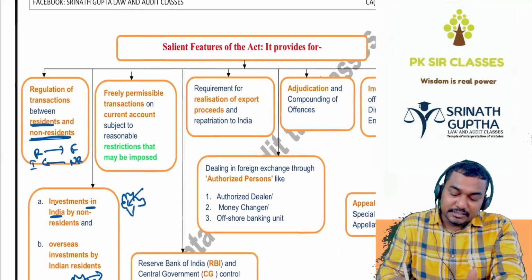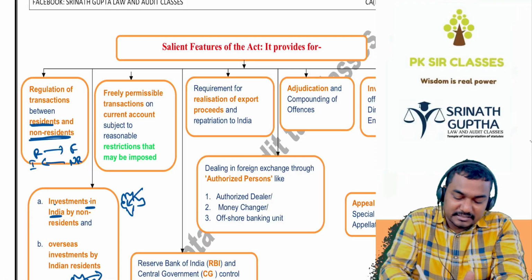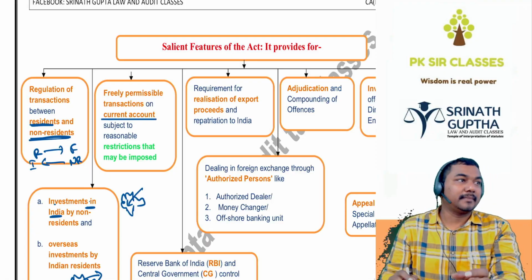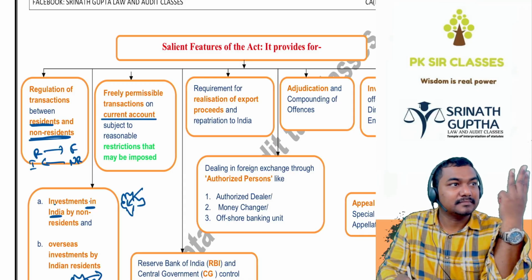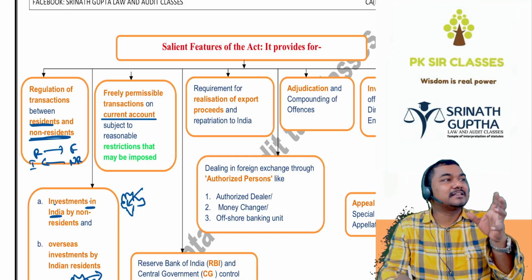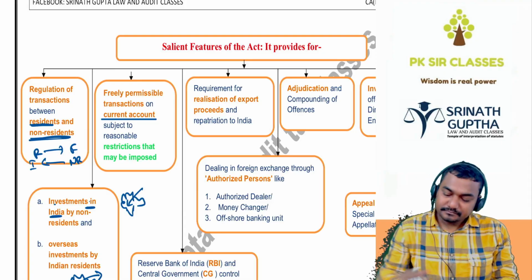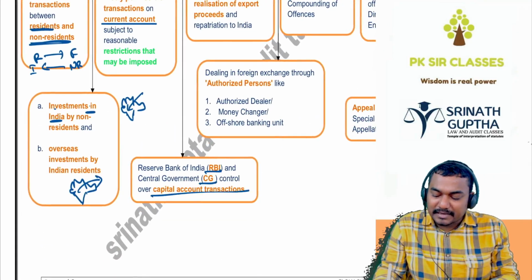And this one is very, very important, beta. Freely permissible transactions, current account transactions. Which transactions, beta? Current account transactions. So in the FEMA, three topics are very, very important. One is the resident status, other one is the current account, other one is the capital account transactions. So this act deals with the trading activities. Current account transactions are freely available. And Reserve Bank of India and central government can control the capital account transactions.